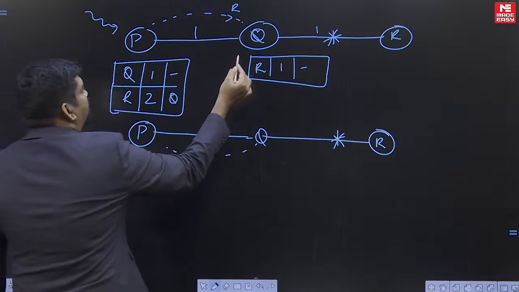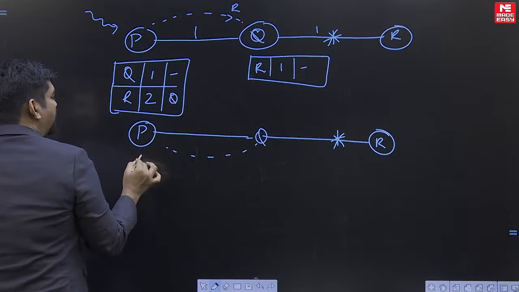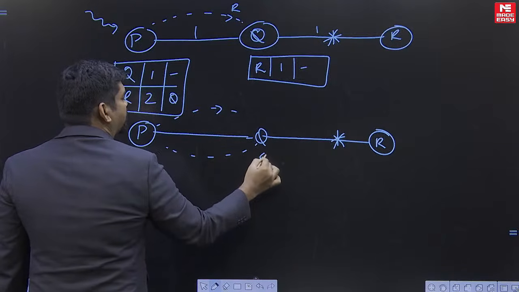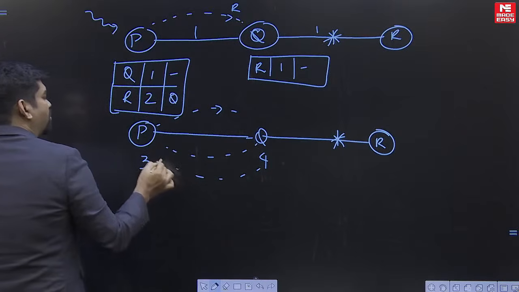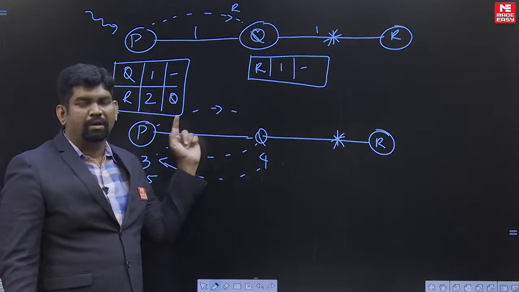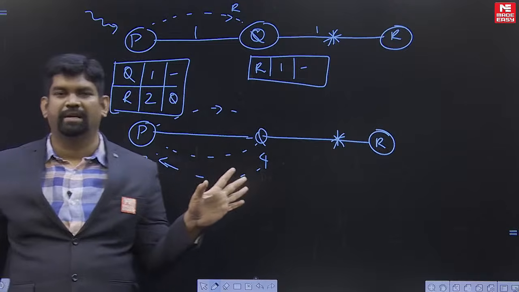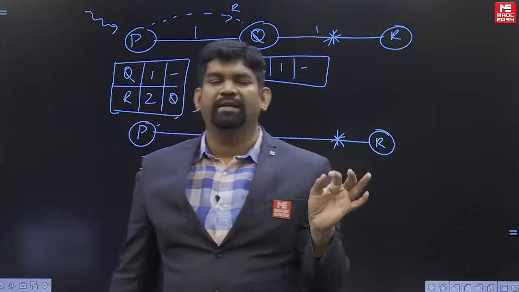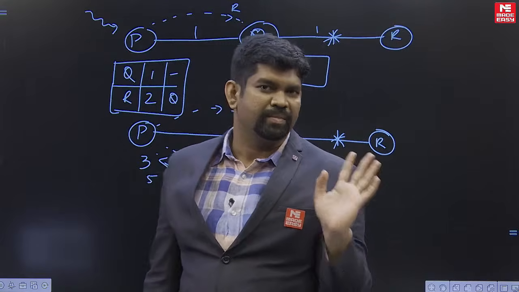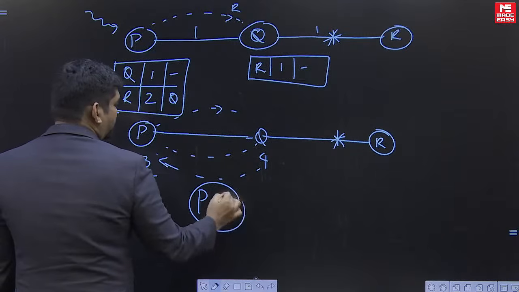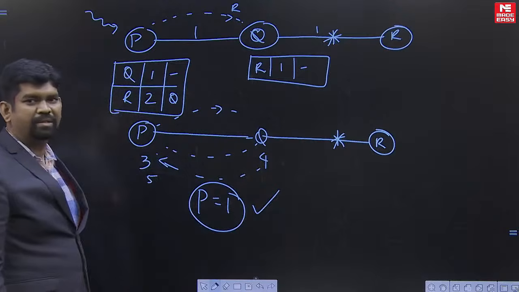So then it is going to update like 1 plus 2, then it becomes 3, then the packet will go there. Okay, 3 plus 1 it becomes 4, then the packet will come like this. So it is 5. So definitely the probability of becoming a loop is 100% whenever the link is broken, and that too they have given that the routes have converged. So here, as per the data, the probability value will be 1. So this is the answer for this particular question.